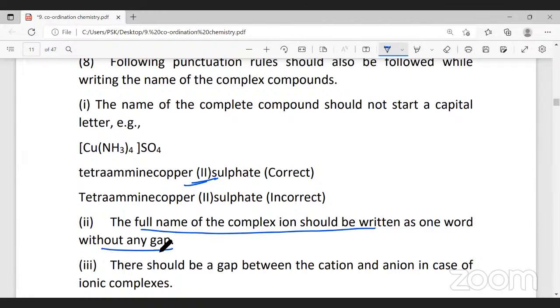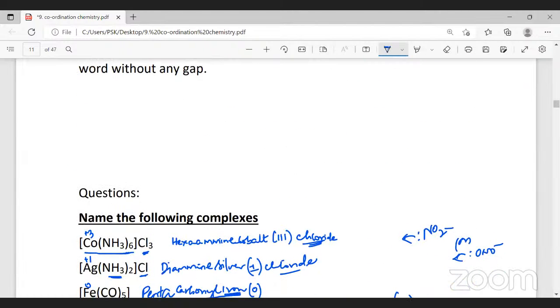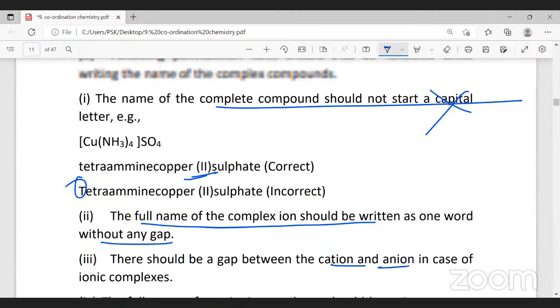The name has to be written in one word without a gap. There should be a gap only between cation and anion. There should not be a capital letter also. One of the rules says the name of the compound should not start with a capital letter, they say. But some of the textbooks have mentioned capital letters also. So these are the rules in IUPAC naming.